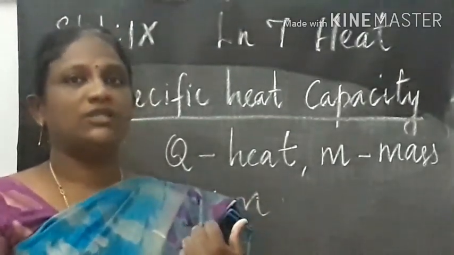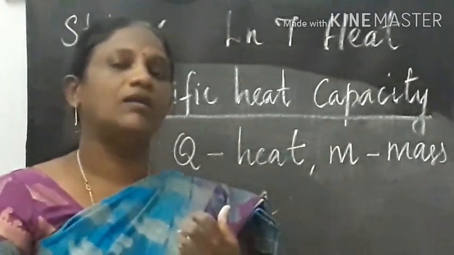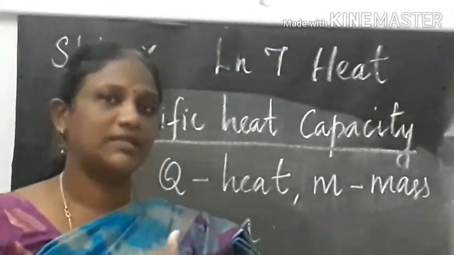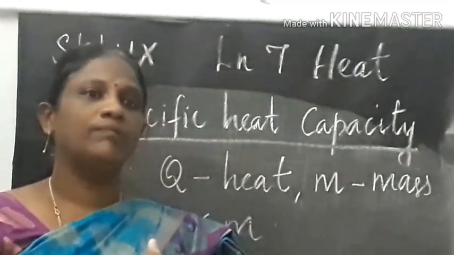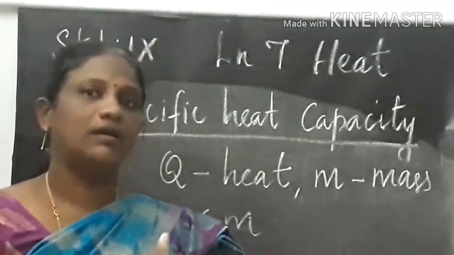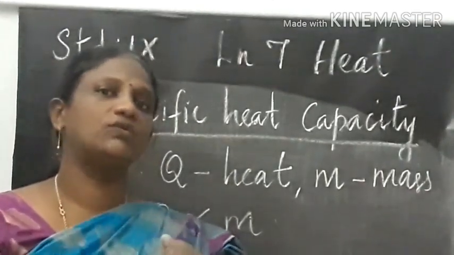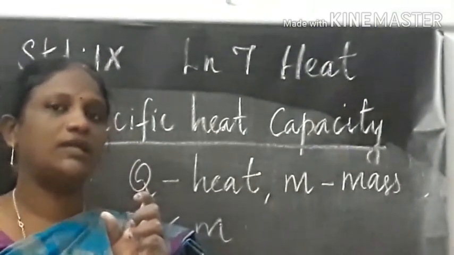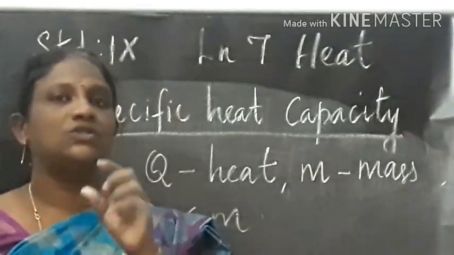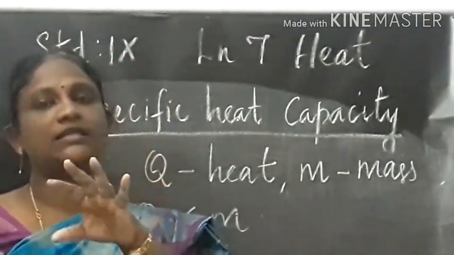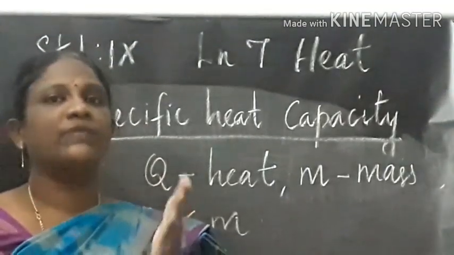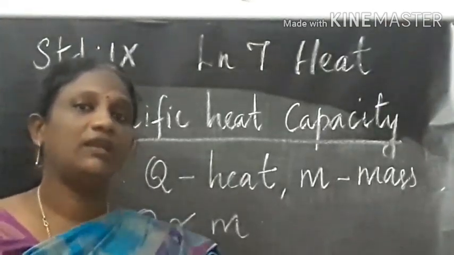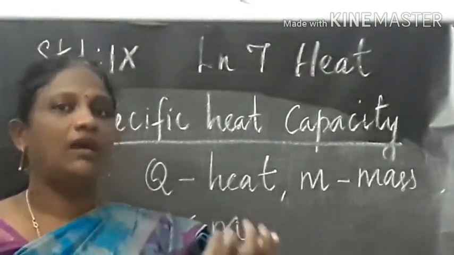Then the second observation is that the heat required for raising 250 ml of water to 100 degrees Celsius will be more than the heat required to raise the same 250 ml of water to 50 degrees Celsius. So there is a change in temperature. The same amount of water, but the temperature changes. To raise it to 100 degrees Celsius, we need more heat energy. And for raising the 250 ml of water to 50 degrees Celsius, we need less heat energy when compared to that of the previous measurement.